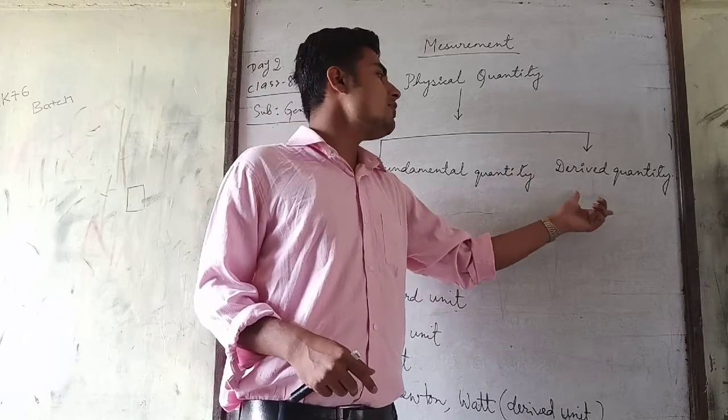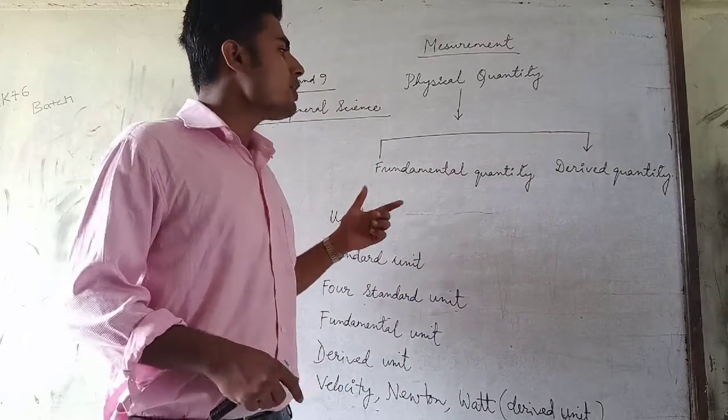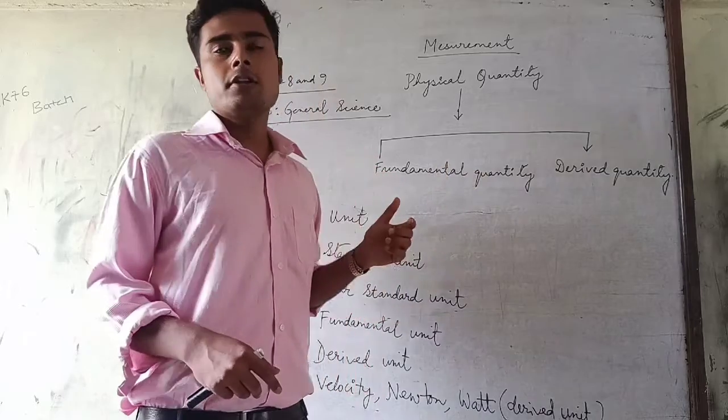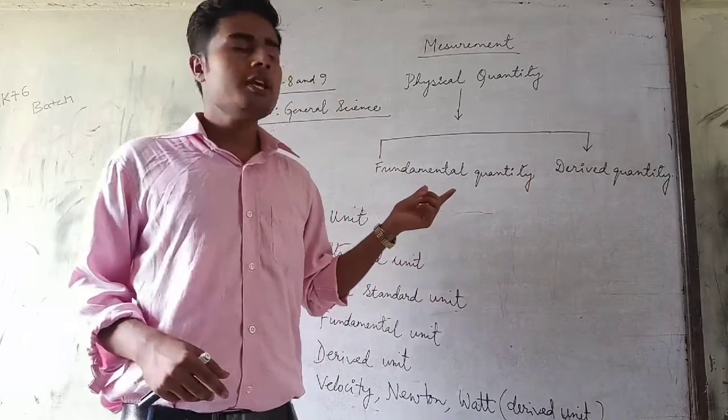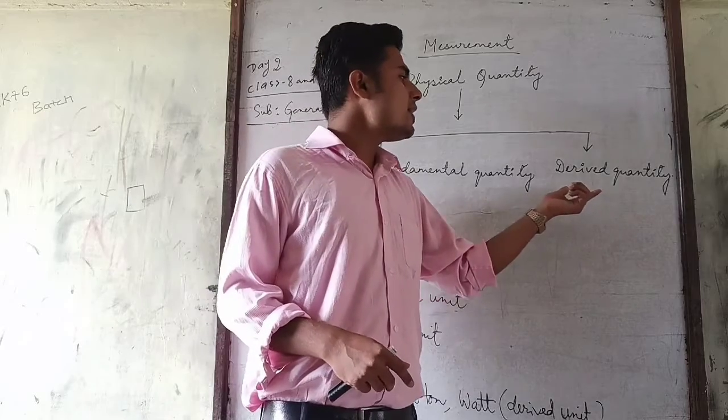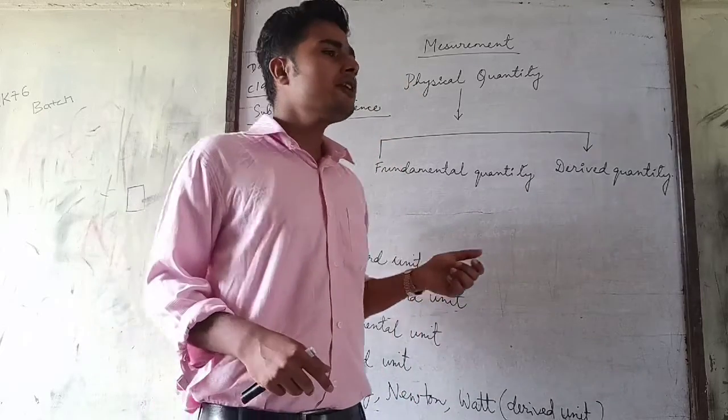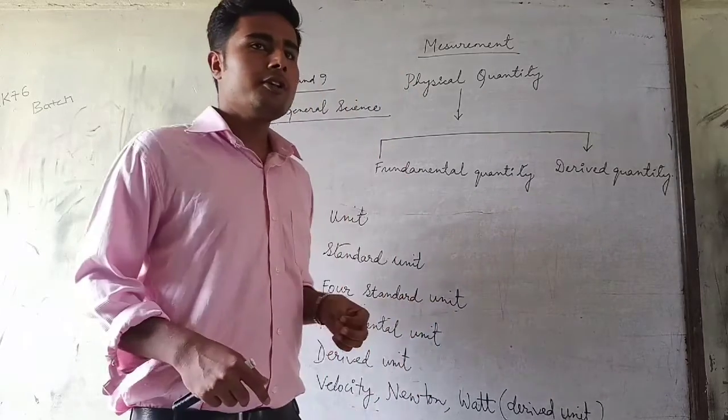Whereas derived quantities are those quantities which depend on two or more fundamental quantities. For example, area, volume, density, pressure, these all are derived quantities.